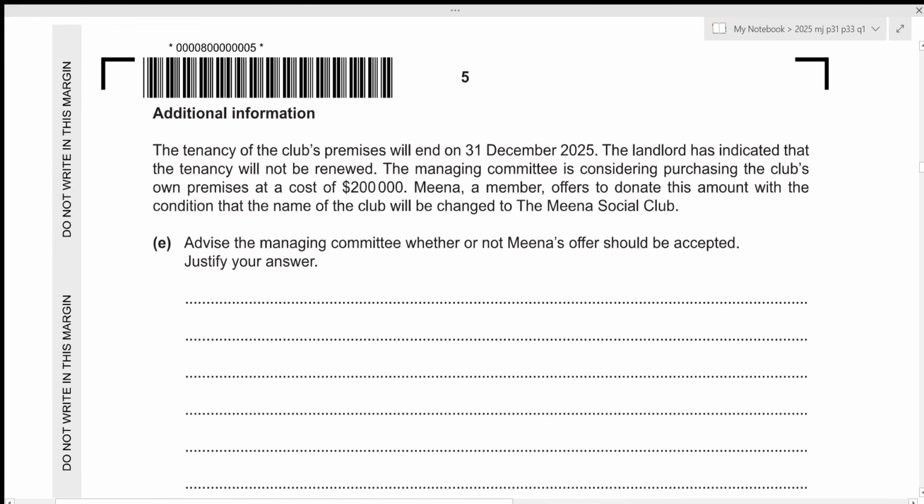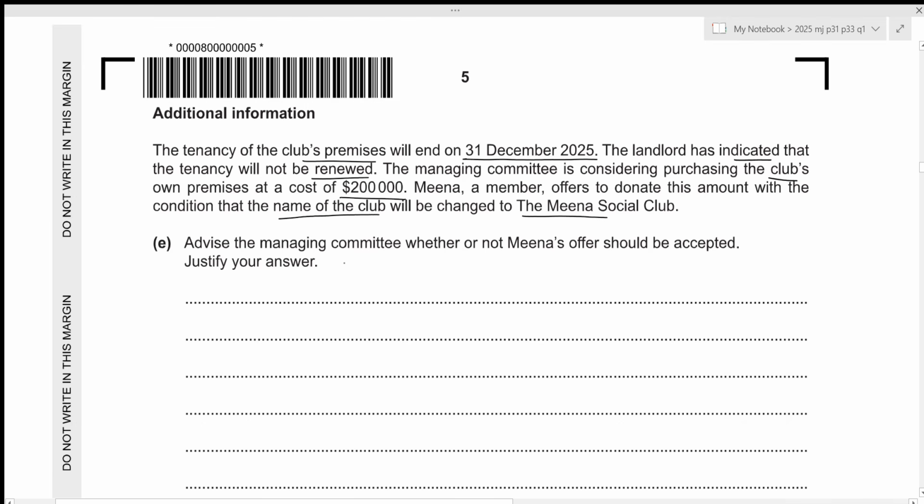We have some additional information. The tenancy of the club's premises will end on 31st December 2025. The landlord has indicated that the tenancy will not be renewed. The managing committee is considering purchasing the club's own premises at a cost of 200,000. Meena, a member, offers to donate this amount with the condition that the name of the club will be changed to the Meena Social Club.